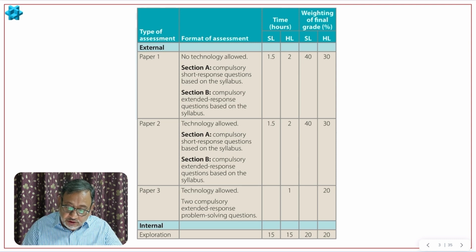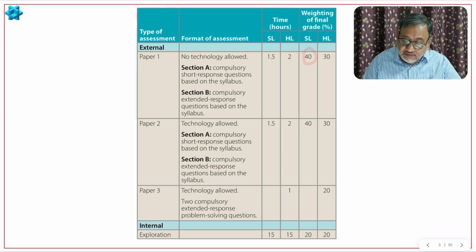Okay then. So this is paper 1. You cannot use the calculator. Section A, compulsory short response questions based on the syllabus. Section B, compulsory extended response questions based on the syllabus, and for HL this will be 30%, right? It is a 2 hour exam for HL.